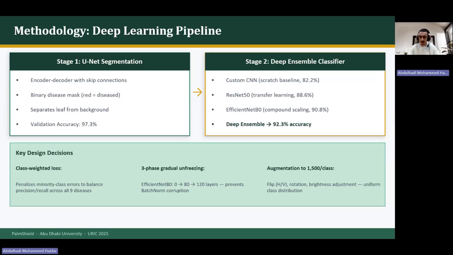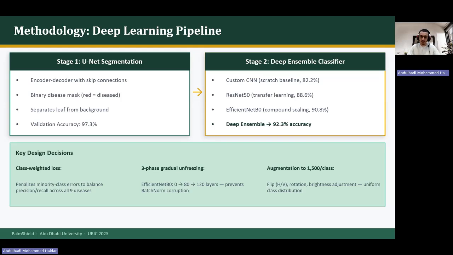We use 3 deep learning models: Custom CNN, ResNet 50, and EfficientNet B0. The best one was EfficientNet. We got 90.8%. Also we use Deep Ensemble, which mixes between ResNet 50 and EfficientNet. This is without training. For the U-Net, we use it to determine the position of the diseases. Okay, we got 97.3%.